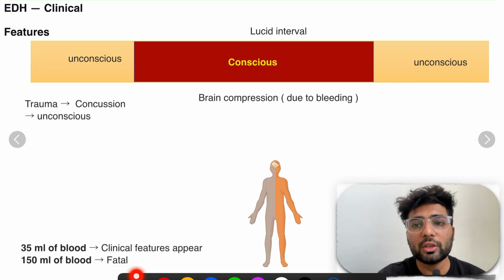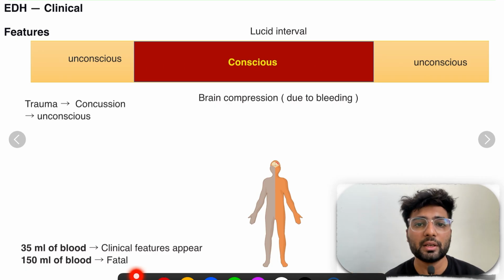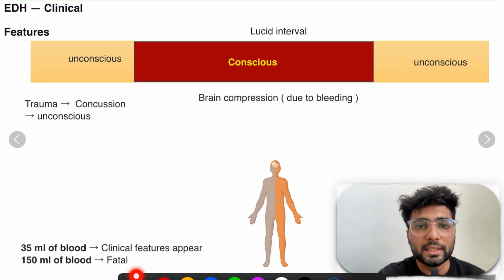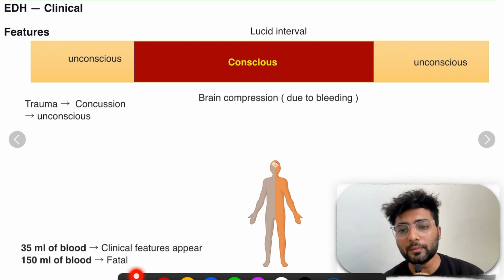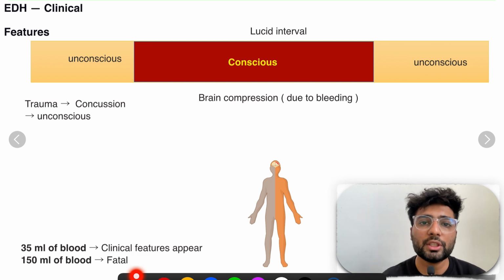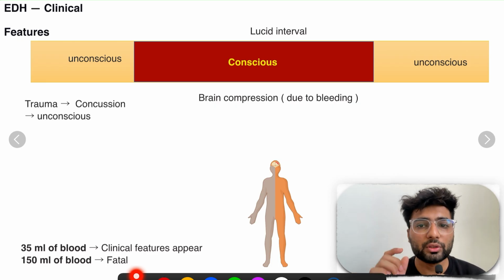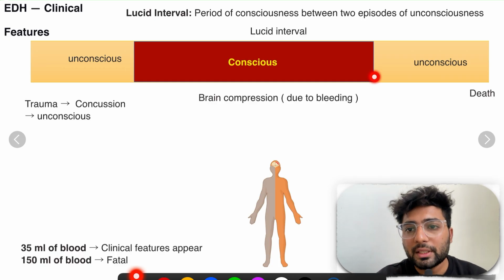So we have two unconsciousnesses, and in between those two unconscious periods we have a conscious period which is called the lucid interval. In this time the patient is aware or awake, but there is brain compression due to bleeding. So the lucid interval is a consciousness between two unconscious periods. And now when the patient gets conscious, the bleeding continues, and after some time he will be dead.